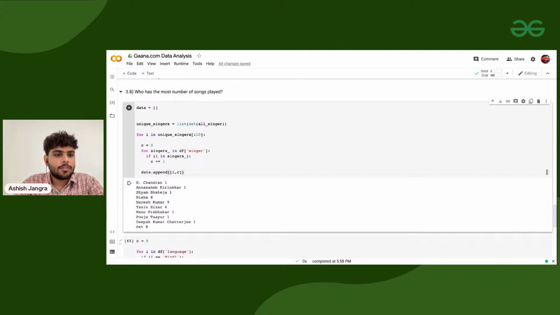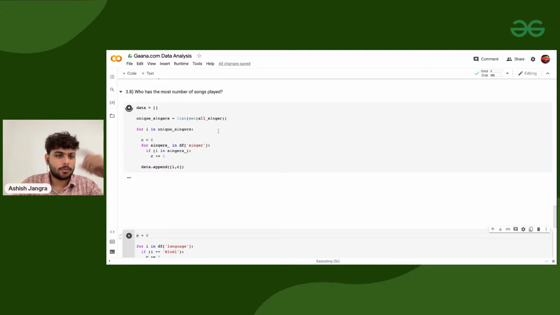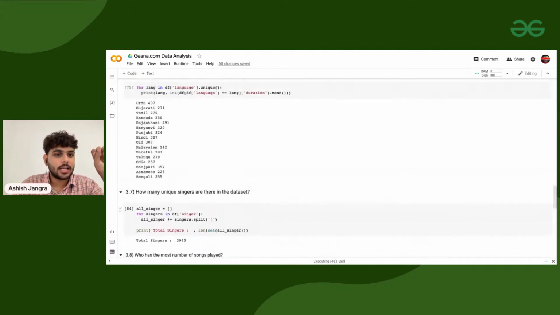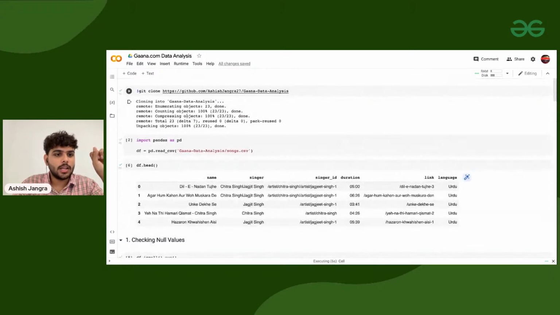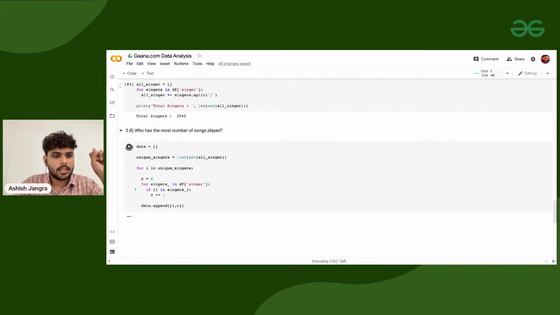Got it? So if I'm executing it for all the singers, it might take a couple of seconds to execute because we need to perform a lot of operations. To check how much time it will take, you can use the TQDM library as well. So let's see, it is still taking some time because this is a computationally expensive task. We need to go through the whole program multiple times, so it will definitely take some time.